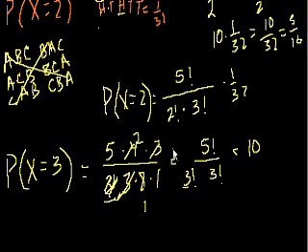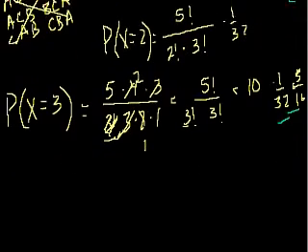And then it's 10 times, and each situation has a 1 in 32 probability. So once again, it's equal to 5/16. And that's interesting. The probability that you get 3 heads is the same as the probability you get 2 heads. There are a lot of reasons why that's the case, but if you think about it, the probability of getting 3 heads is the same thing as the probability of getting 2 tails, right? And the probability of getting 2 tails should be the same thing as the probability of getting 2 heads. And so it's nice that the numbers work out that way.